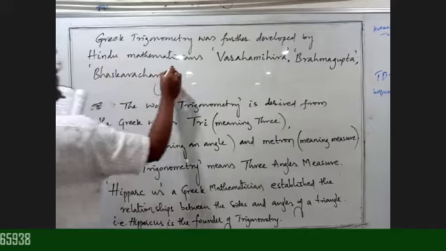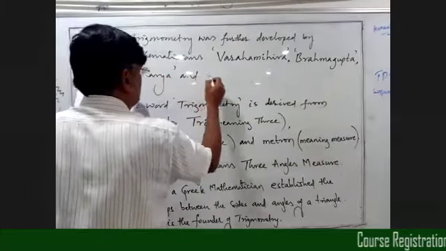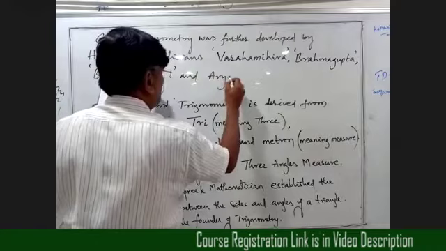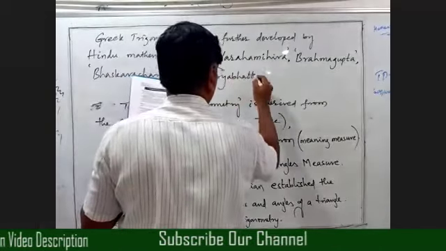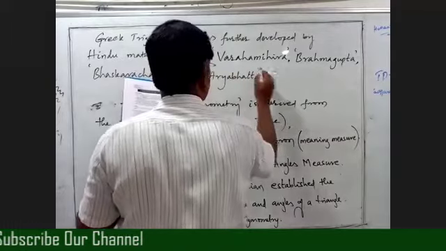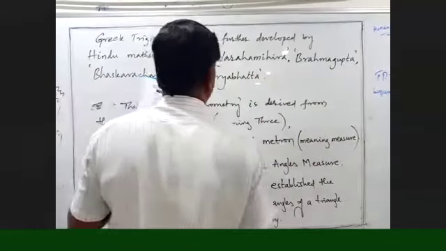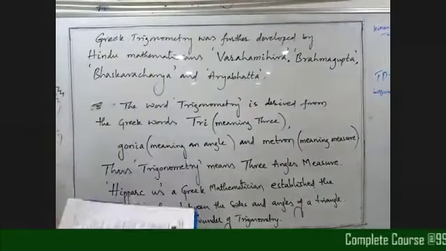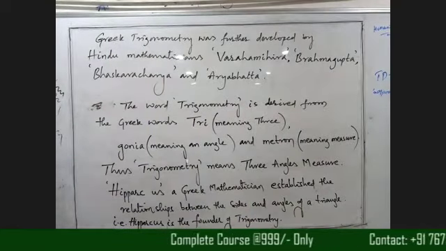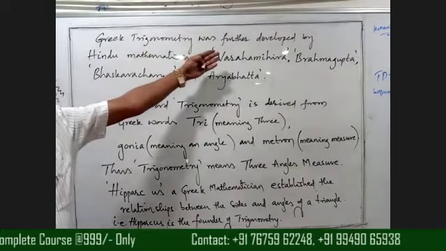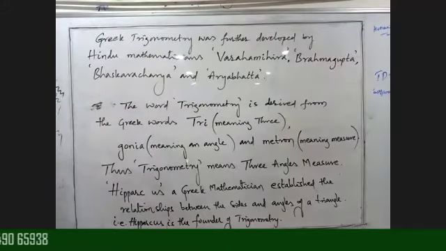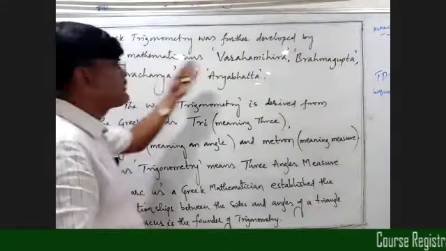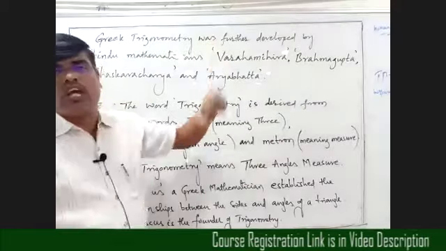And Aryabhatta. These are the Indian scientists, beta. We have also developed trigonometry. That means in trigonometry, we expect some formula, some theorem.